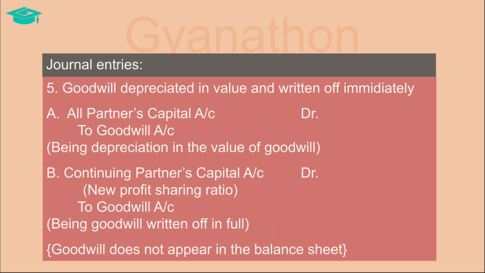In this scenario, goodwill is treated in two stages. Firstly, we have to depreciate the value of goodwill so that the book value becomes equal to the present value. And secondly, we have to write off the goodwill in full.